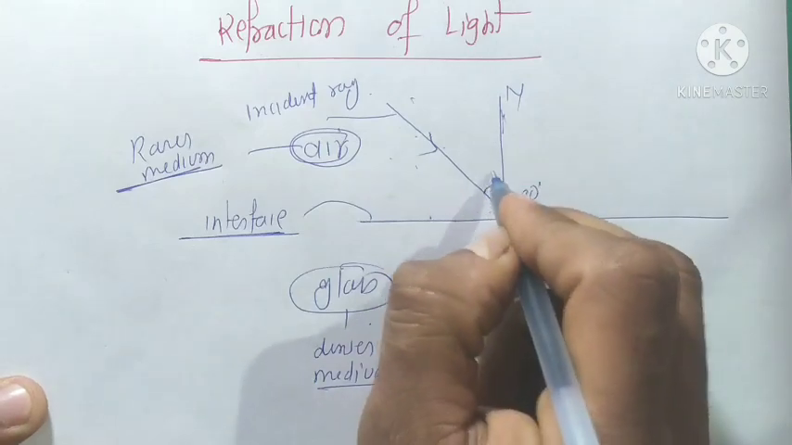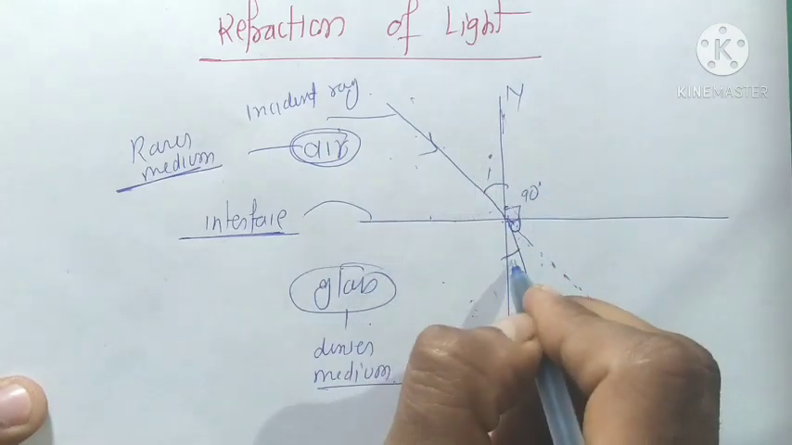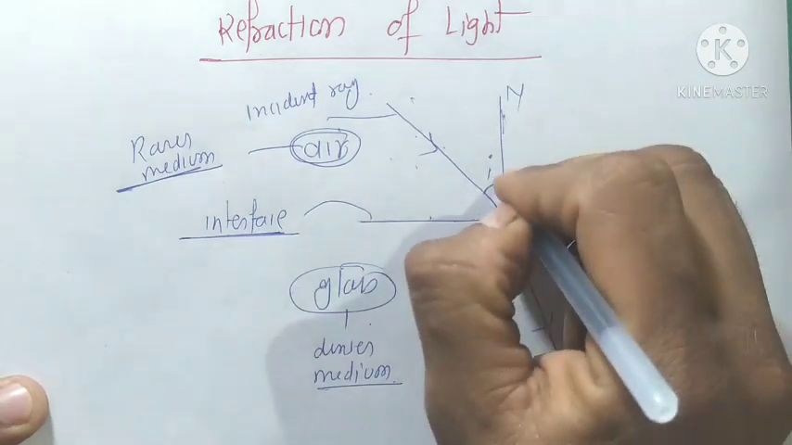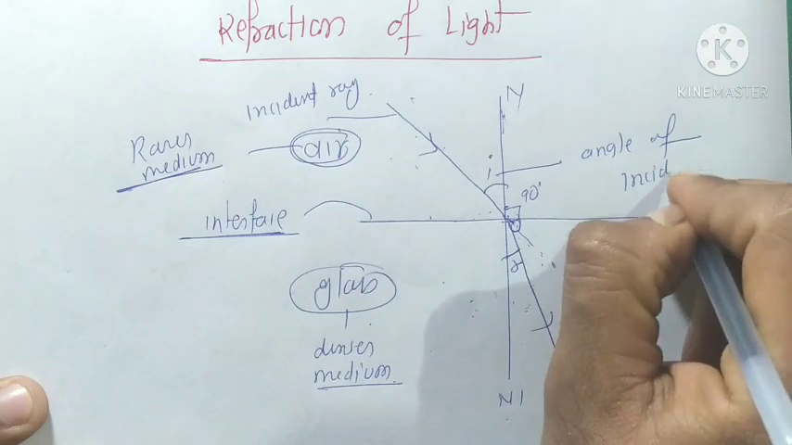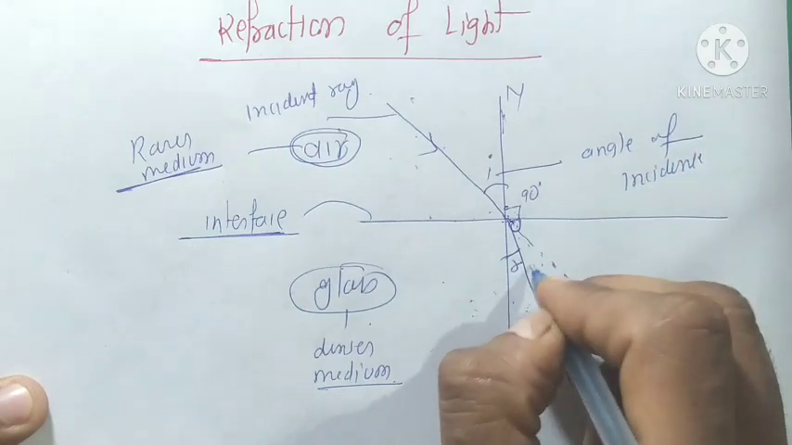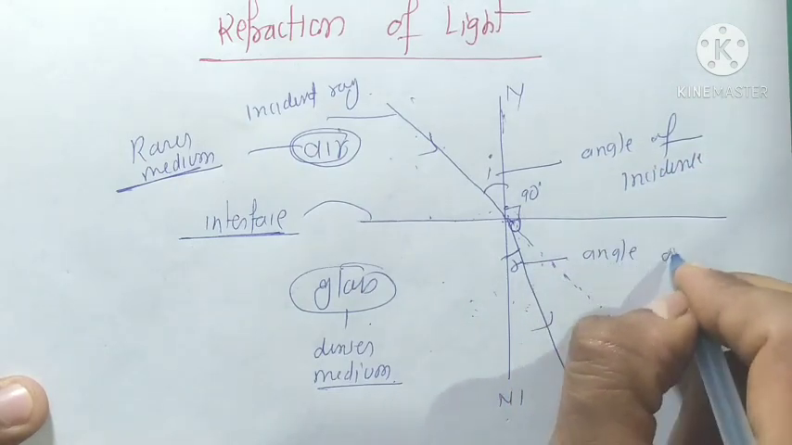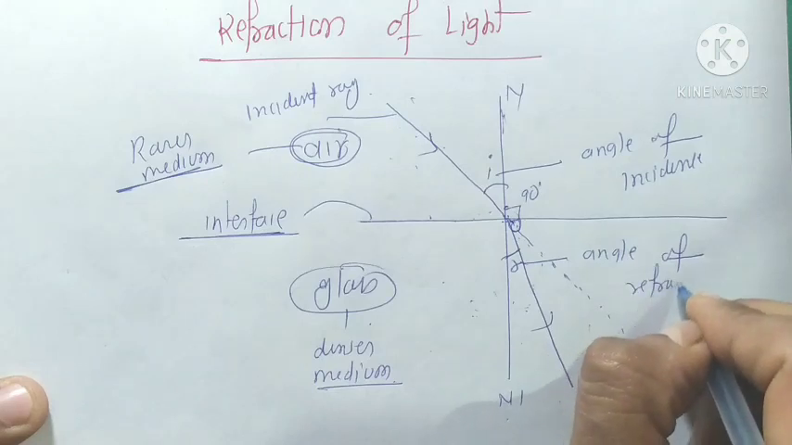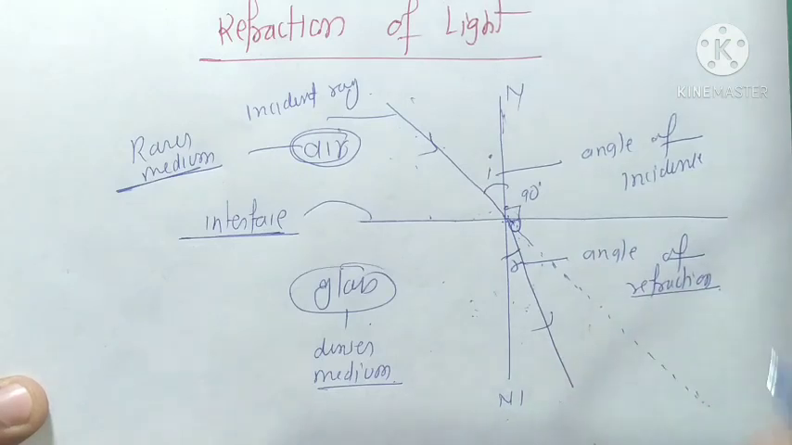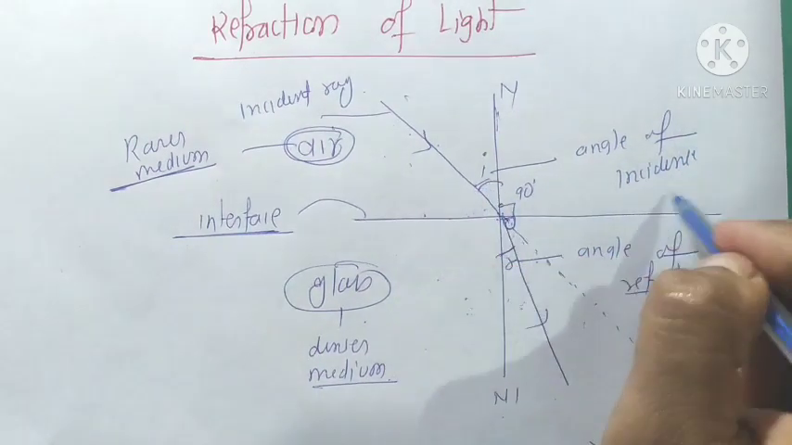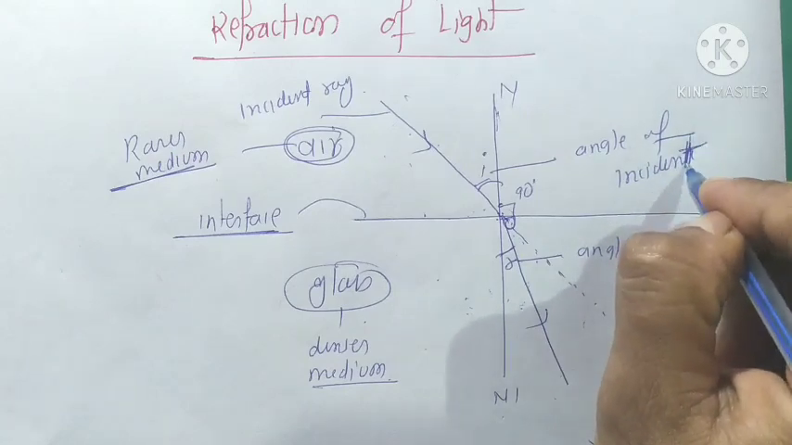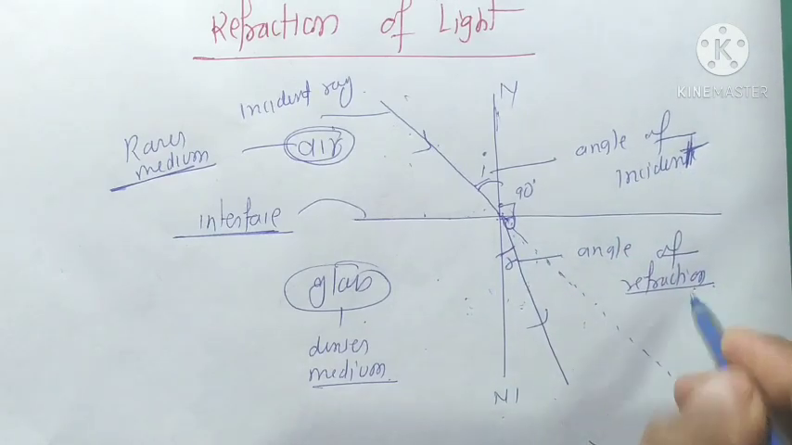This is the angle I, the angle of incidence, and this is R, the angle of refraction. This is the angle of incidence, and this is the angle of refraction.